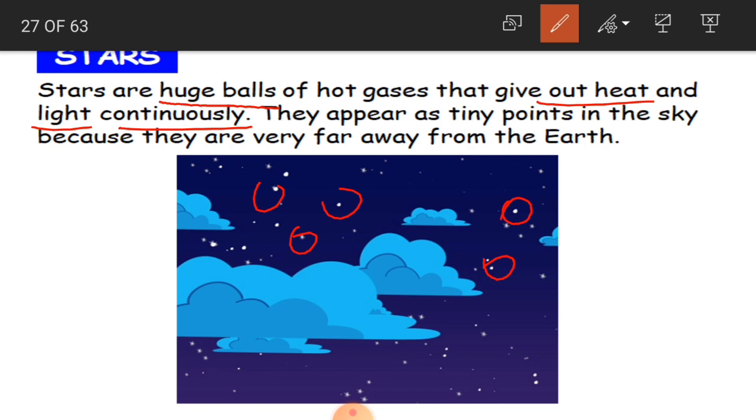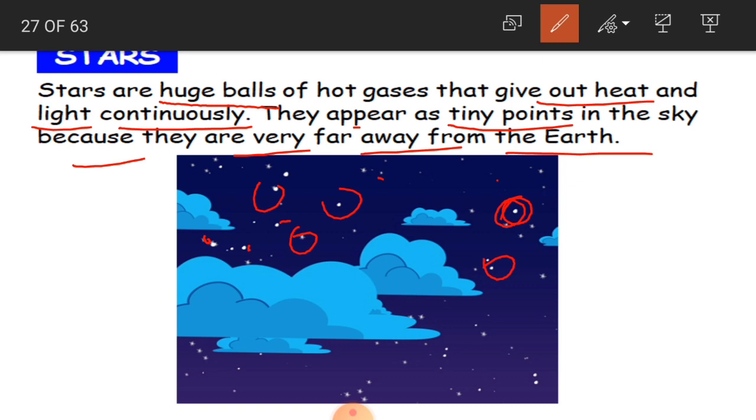Okay, and they appear as tiny points. As I said, they are just like dots in the sky, very tiny, very small points, because they are very far away from the earth. Not only the sun, children, you have some other stars which are big in size, but they appear very small. Why?